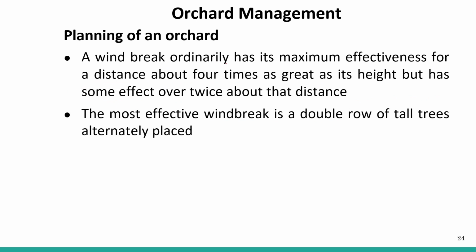A windbreak ordinarily has its maximum effectiveness for a distance about 4 times its height, but has some effect over about twice that distance.